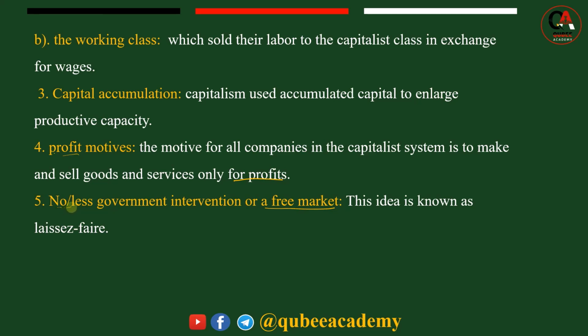Command economic system ta'a. When trade, industry, and the business sectors are free from the intervention of government, this system is in short called capitalism. So, in capitalism, there is no or less government intervention, or it is sometimes called the free market. This idea is known as what? Laissez-faire. Laissez-faire economy. Kun jalqaba kan jalqabe akka seenaan jirutti biyya Britain, England itti. Kanaaf England known as the homeland of capitalism kan jedhameef sababii kanaatiif. Laissez-faire economic system means no restriction on the trade as well as business sectors.